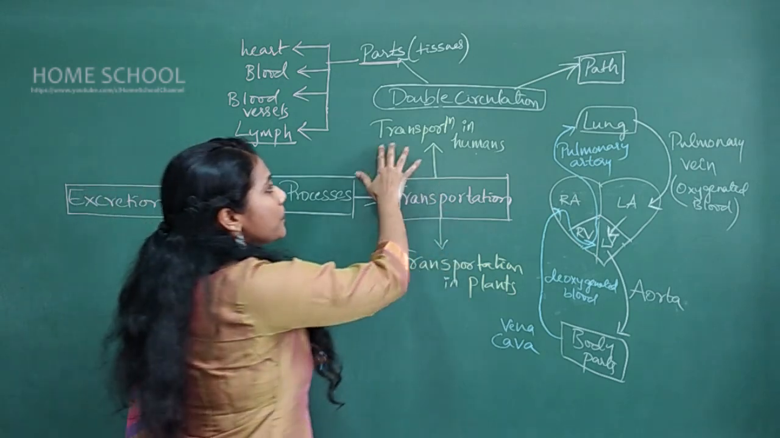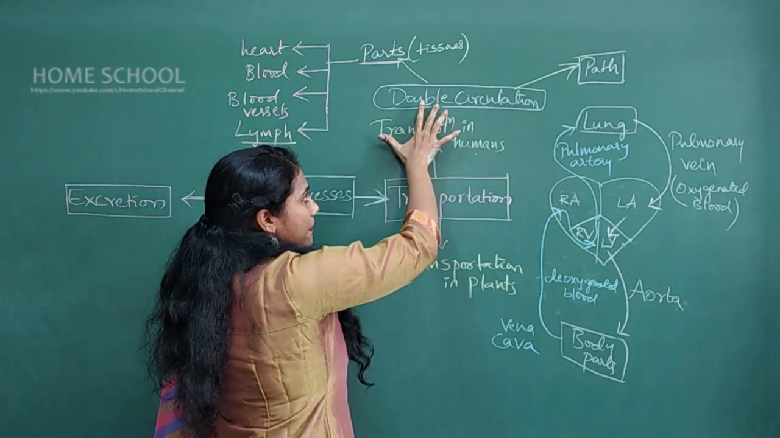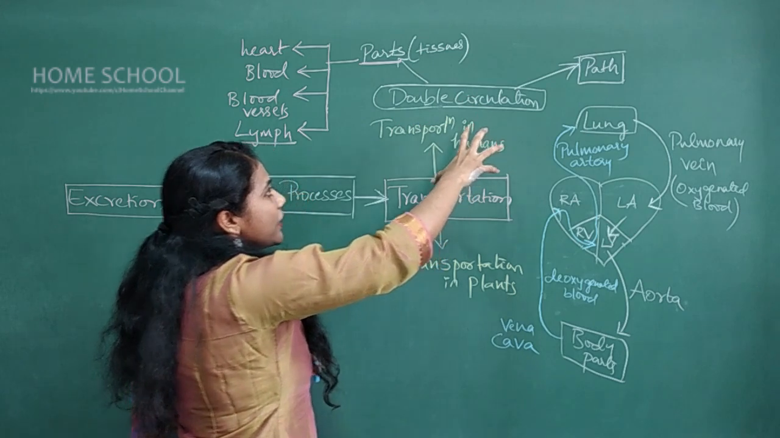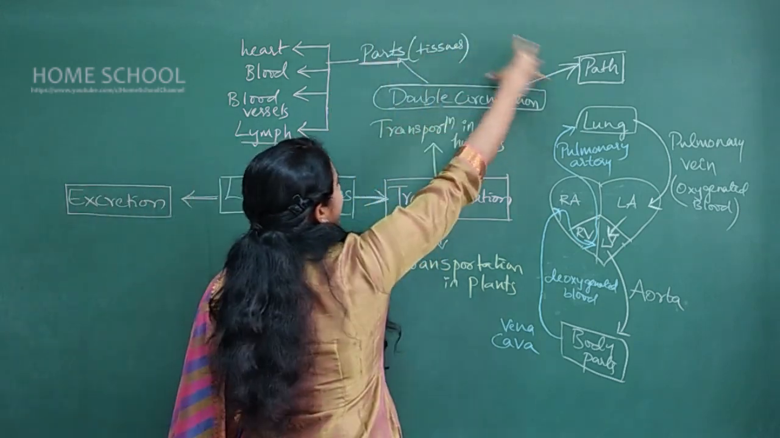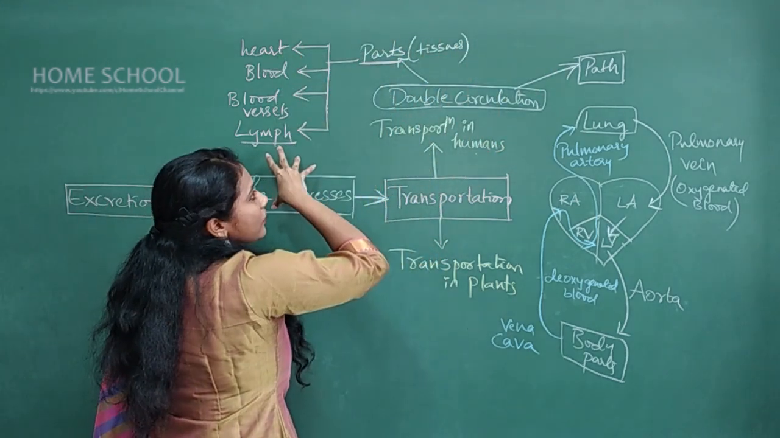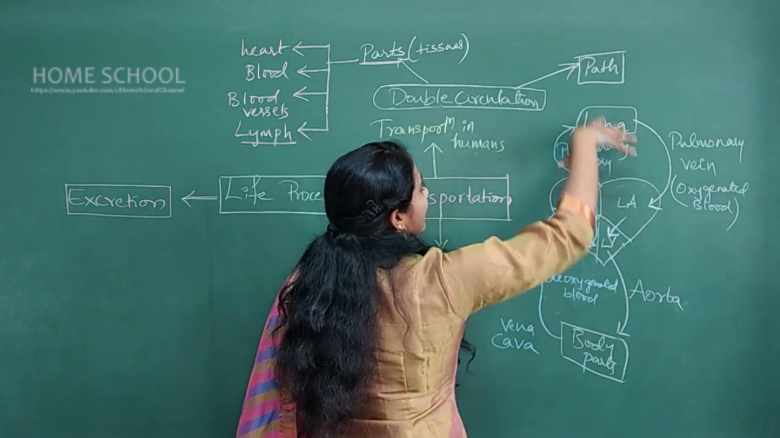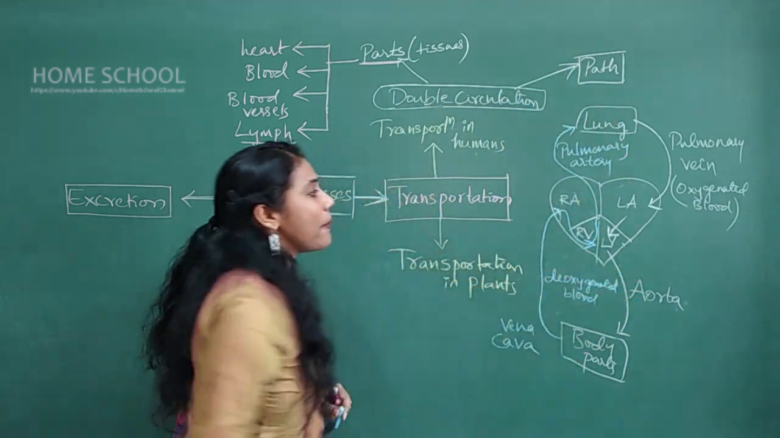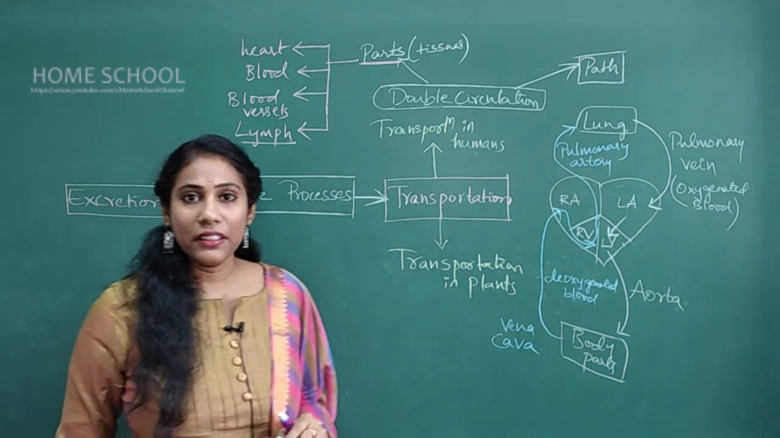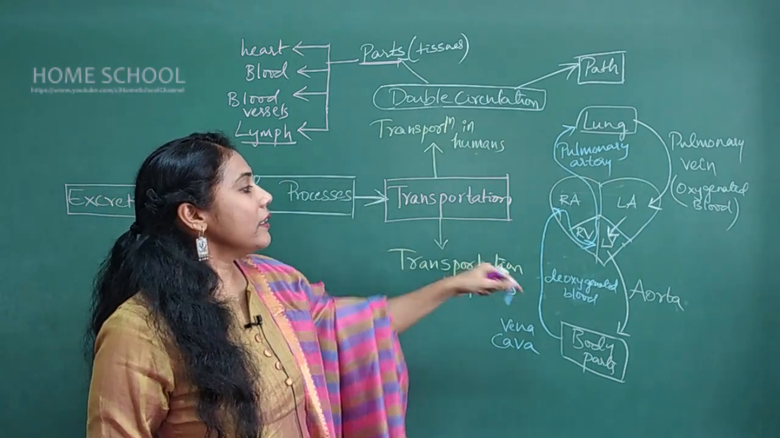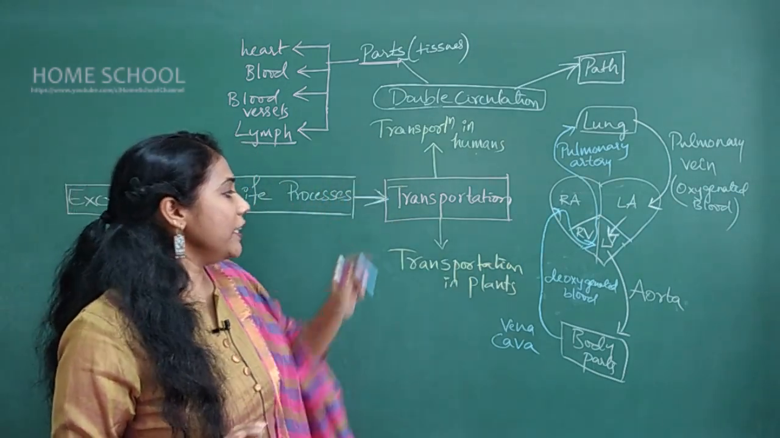Transportation in humans is called double circulation. In double circulation, you must concentrate on two things. One is the parts involved in double circulation. The other one is the path, like how actually the blood is passing through the heart. So these are the detailed concepts of transportation in humans.